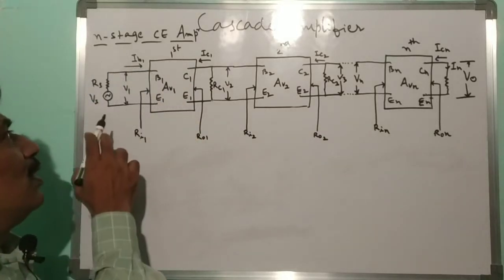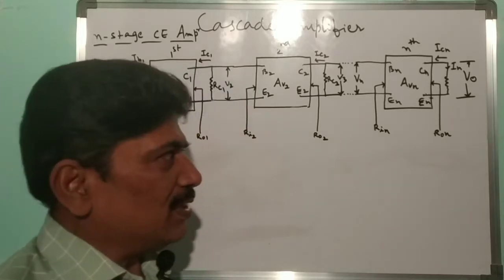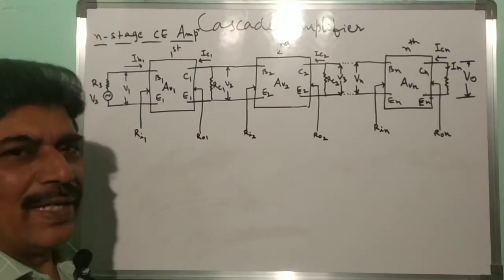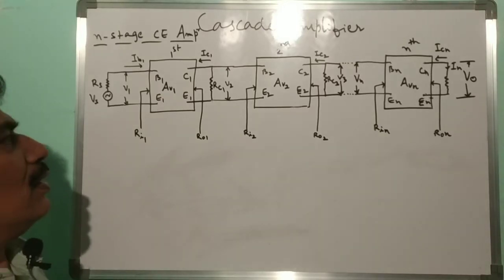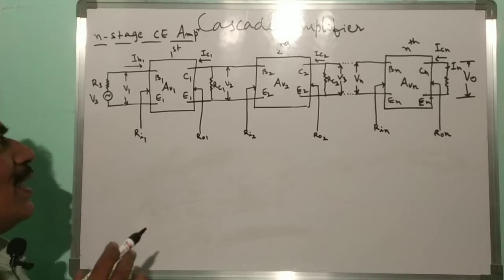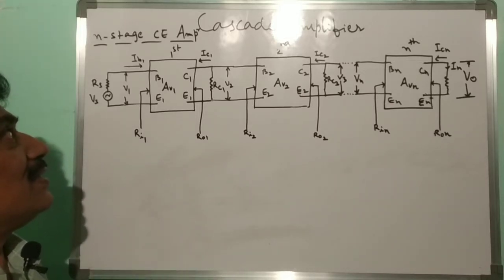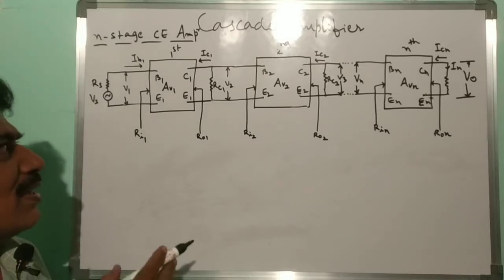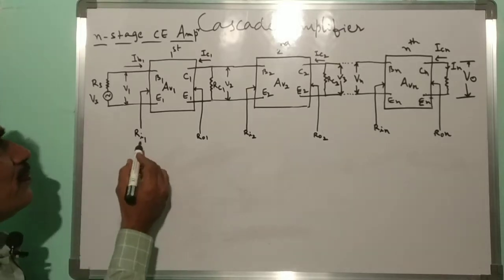The input voltage is V1 and the output voltage is Vo. Because it is the output voltage, we denote it by Vo. And the overall voltage gain of this n-stage common emitter amplifier is equal to the product of the gains of the individual stages. Let us prove that now.